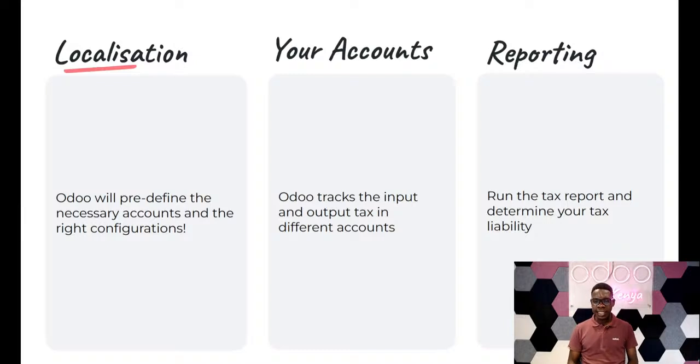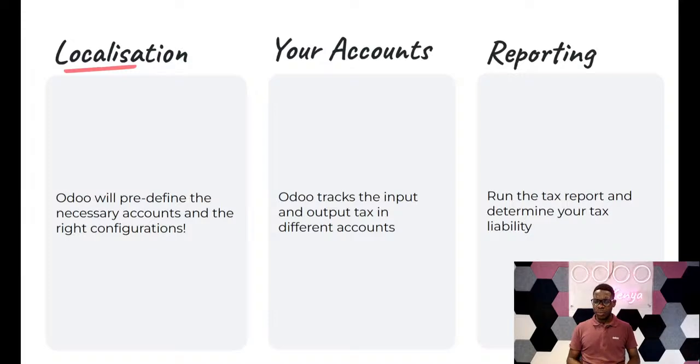The next thing is your accounts. Basically, the taxation accounts in Odoo, compared to other solutions, track the input tax and the output tax in different accounts. This facilitates easier record keeping and easy tracking of the balances in each account. If you have input tax that you suffer from your purchases, and output tax that you charge, these two are tracked in separate accounts. Then at the end of the period, you close the period to understand what balance you have and make some strategic decisions from there on, which we're going to look at later in the webinar.